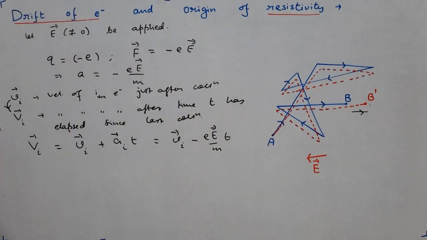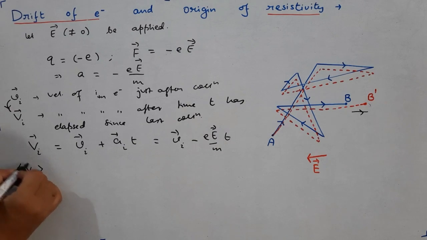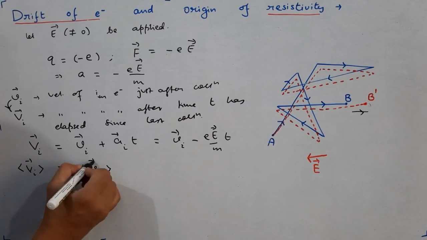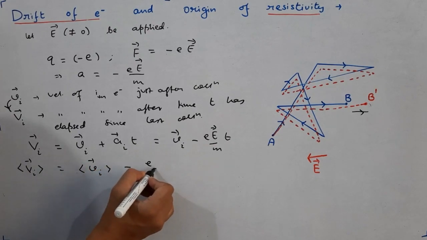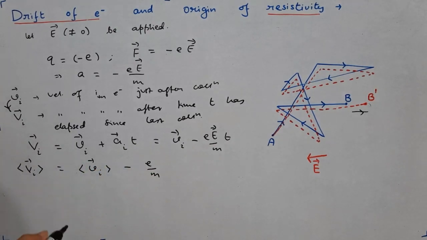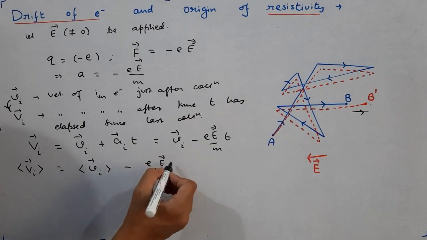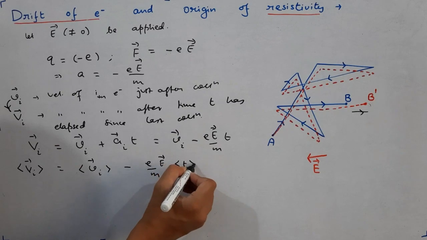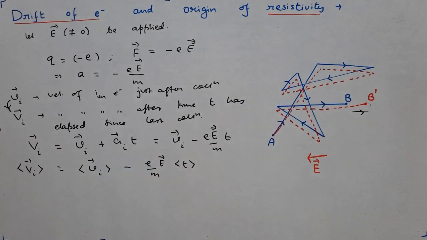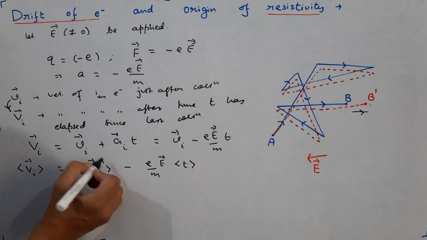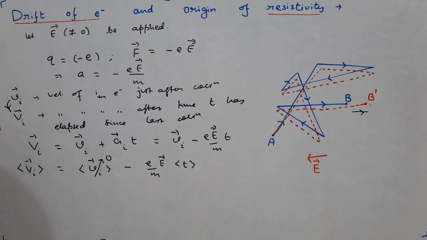Now we will take the average. So the average of capital Vi vector will be the average of small vi vector minus E upon m times the average of time, since E is constant and m is constant. The electric field also is being applied by us, we take it as constant. This term will be 0. Now what is this?